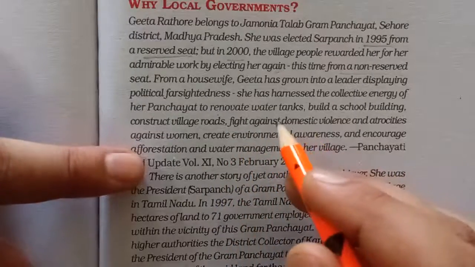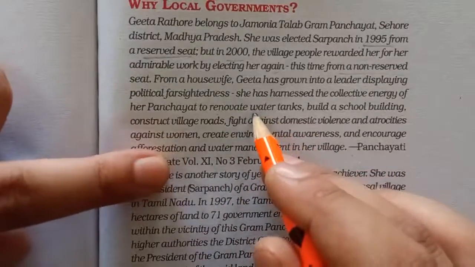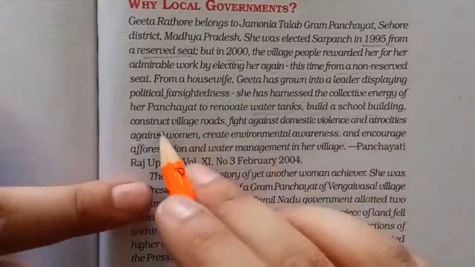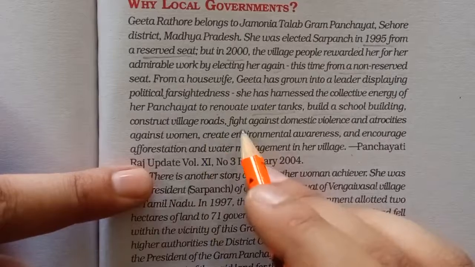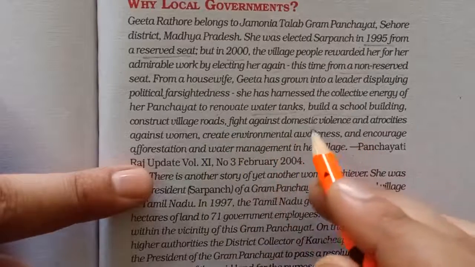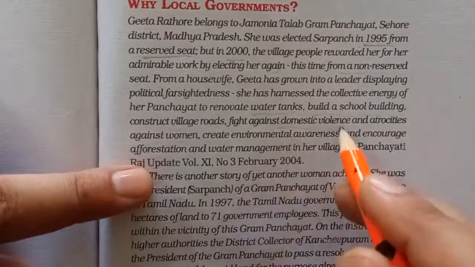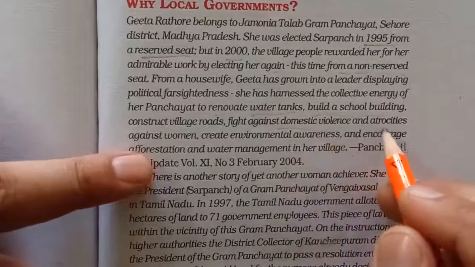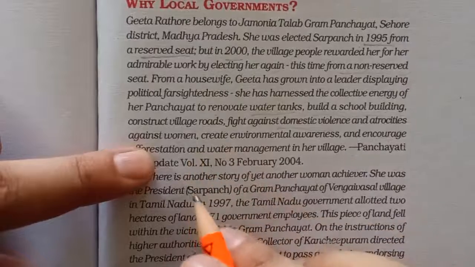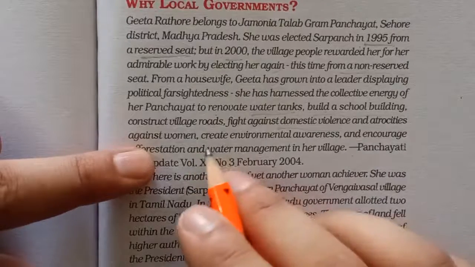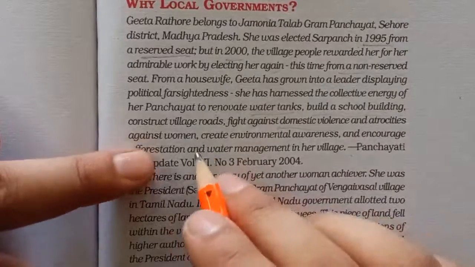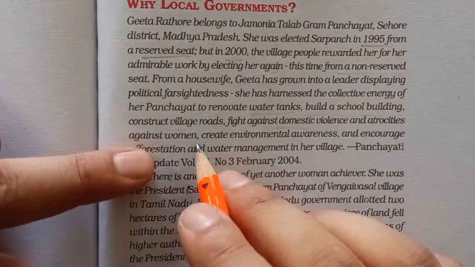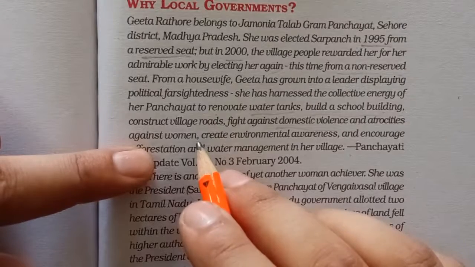So what were the works which she has done? Developmental works. She had put in place water tanks. She built school buildings, constructed village roads, and fought against domestic violence. Whenever there were problems relating to domestic violence, she stood by the females who were facing this problem, and atrocities against women. Whatever problems women were facing, that was tackled by Geeta Rathore very well, for which people rewarded her by electing her again in 2000, that too from a non-reserved seat.